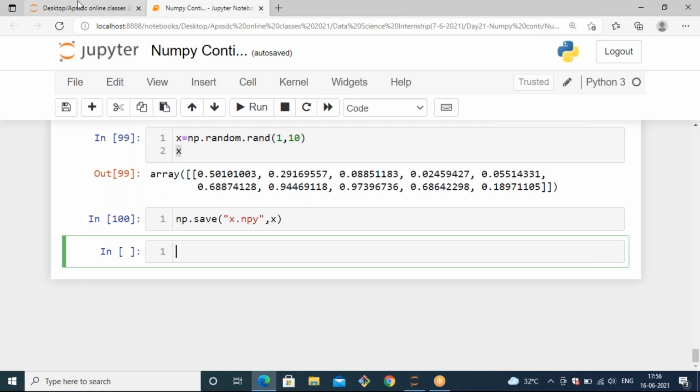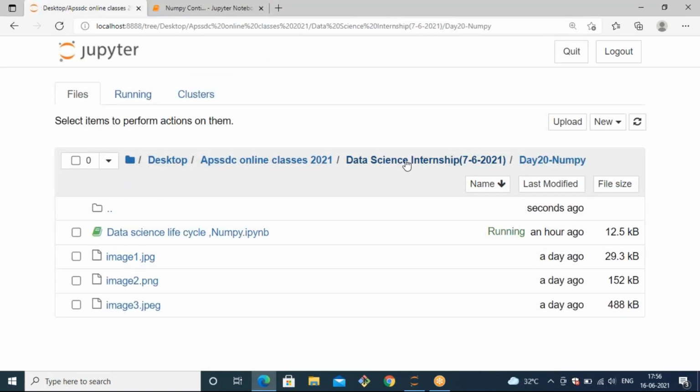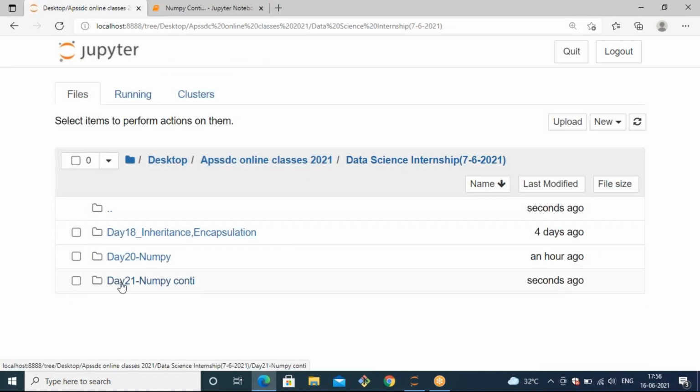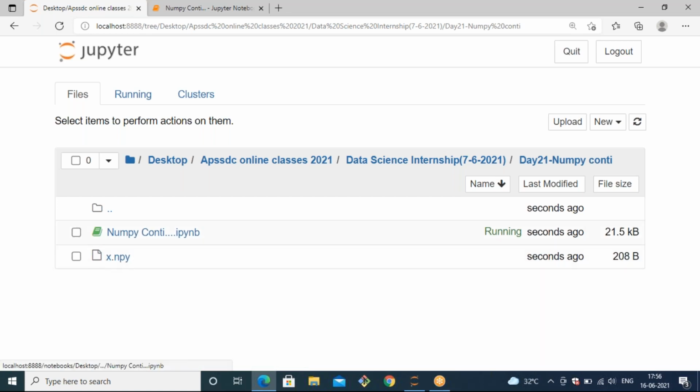If you want to see that, you can open today's folder in day 21. Now you can see it automatically saved with the name x.npy.